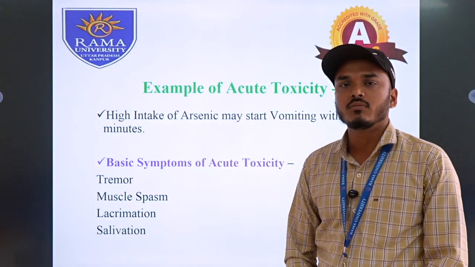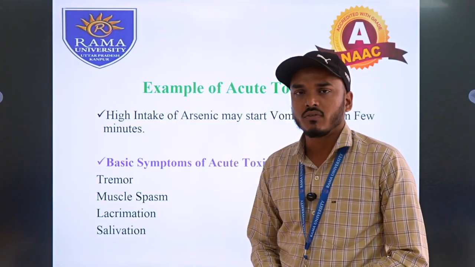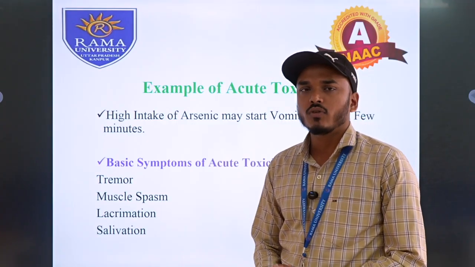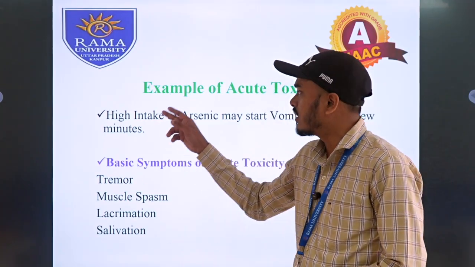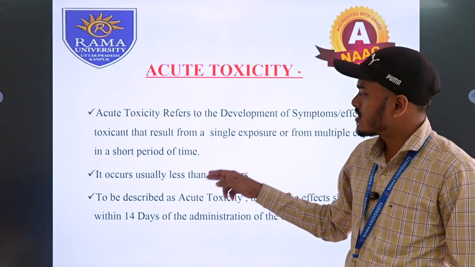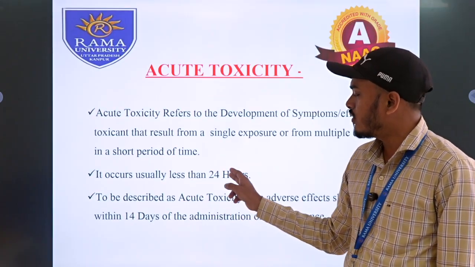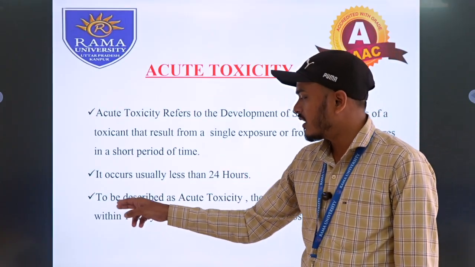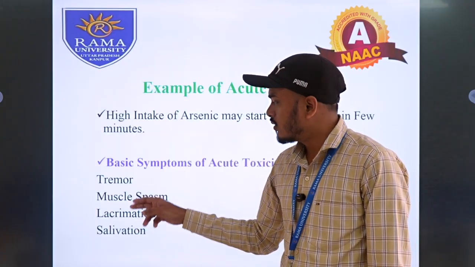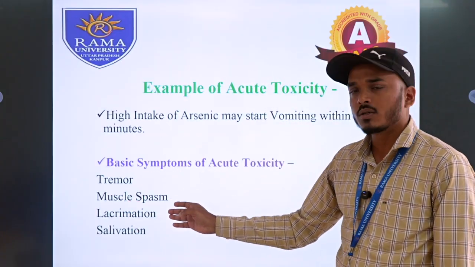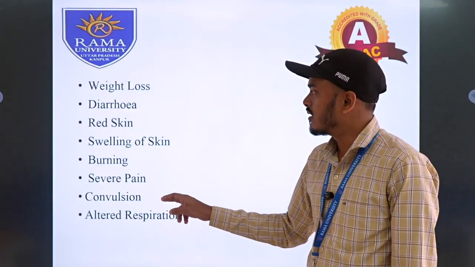These are the basic symptoms of acute toxicity. The duration is 24 hours, and in terms of days, it occurs within 14 days.